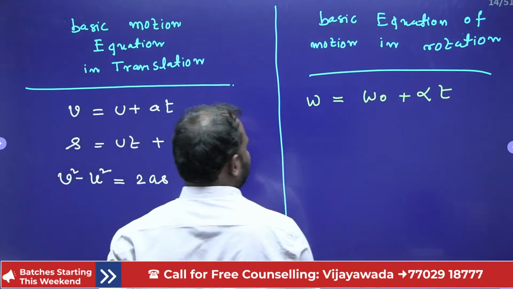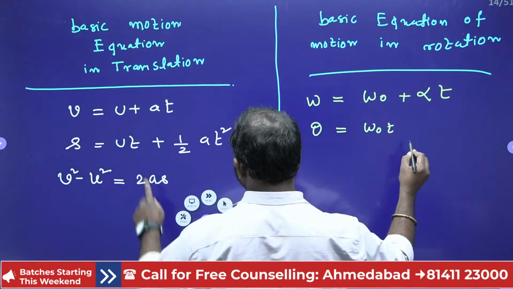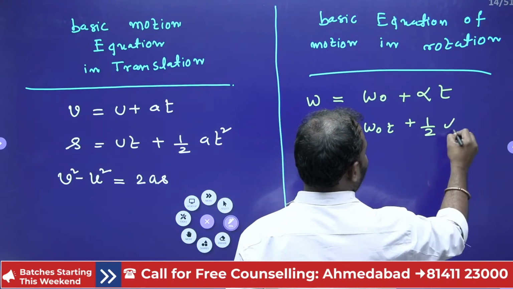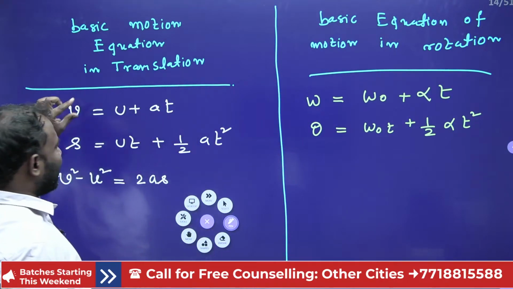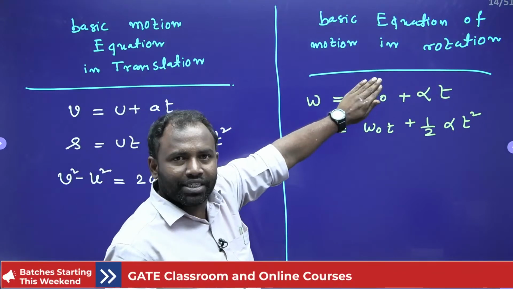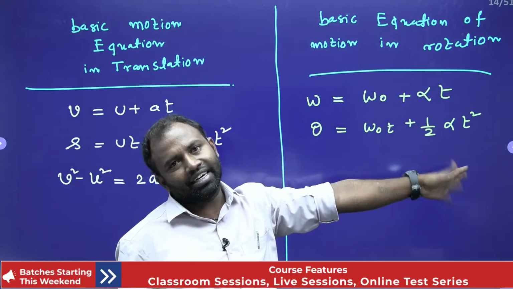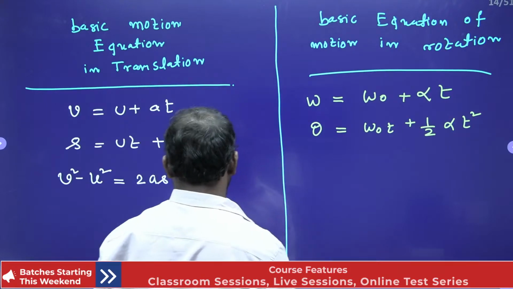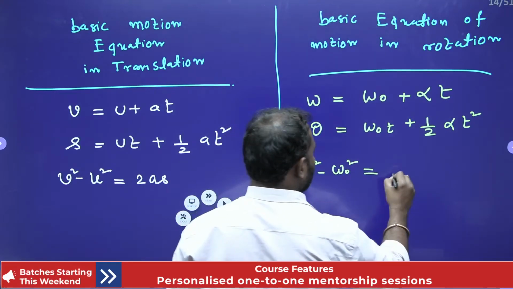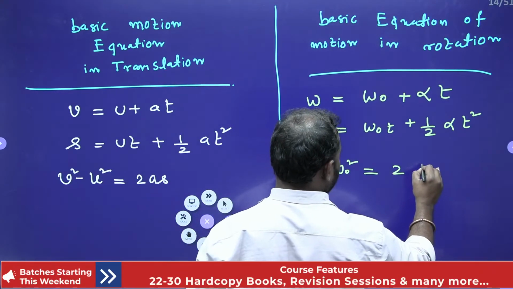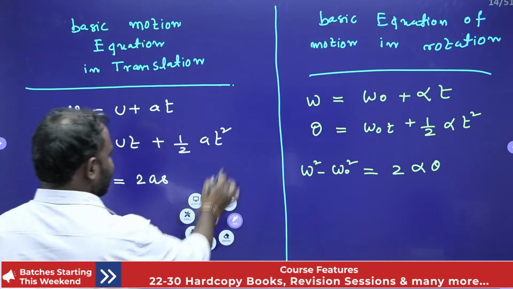Now s, the angular displacement, is theta: theta equals omega naught t plus half alpha t squared, right? Omega naught is the initial angular velocity. Now another equation: omega squared minus omega naught squared equals 2 alpha theta, where acceleration is alpha and s is theta.